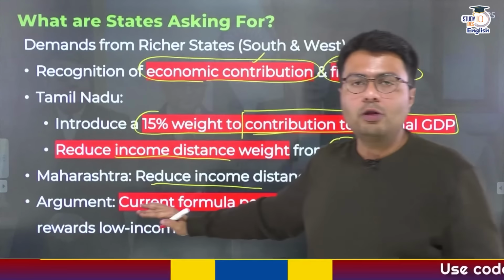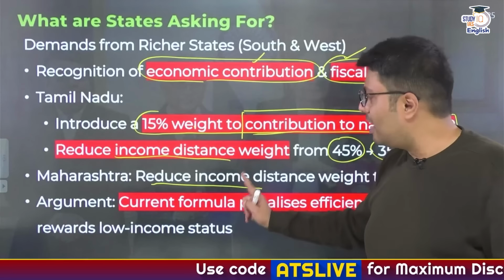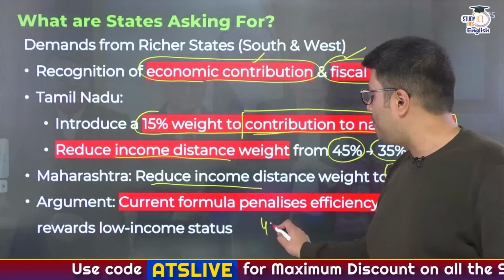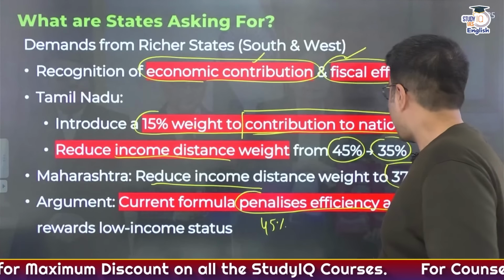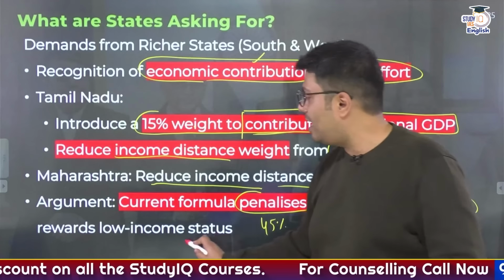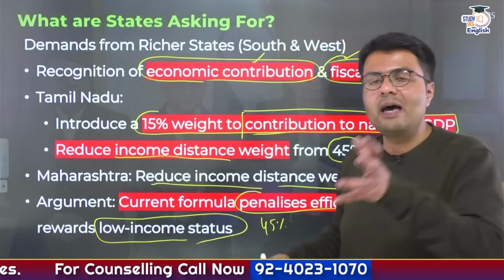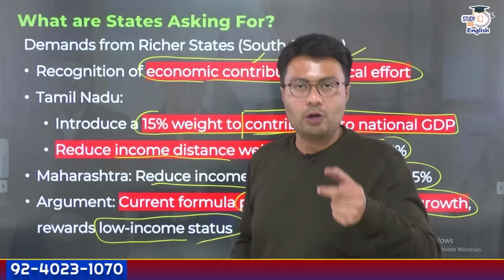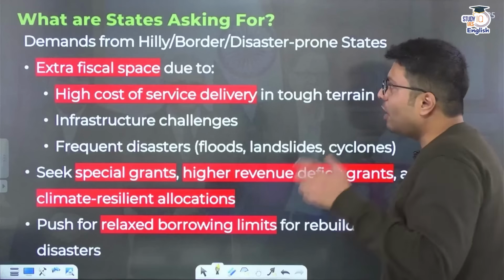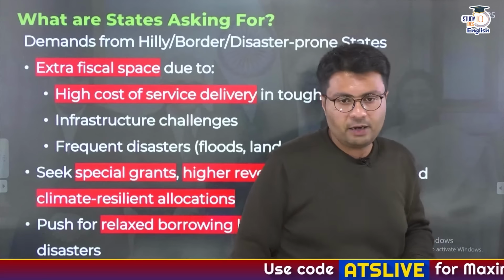And the argument that all of these states have in common is that the current formula, which gives 45% weightage to income distance, penalizes efficiency and growth, and it rewards a state which has a low income status. So these states, rightly so, want a higher share of revenue because they are contributing largely to India's economic development. Now let us understand what the hilly states, border states or disaster prone states have demanded.